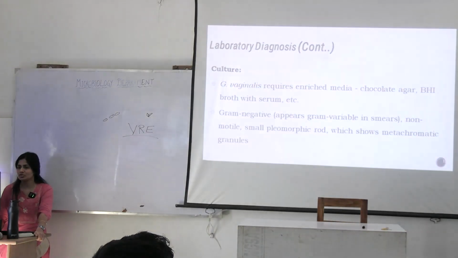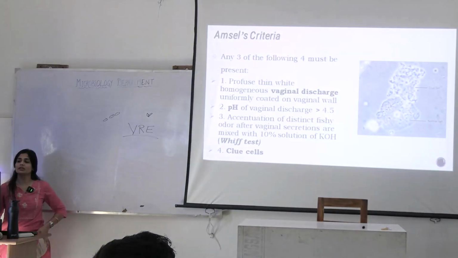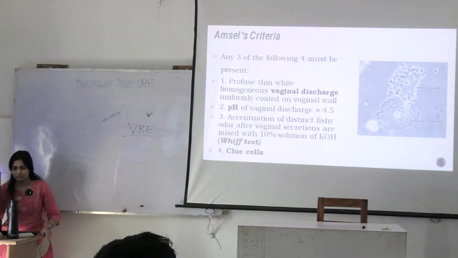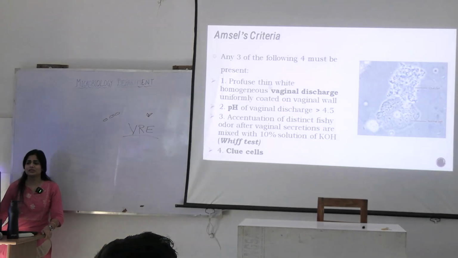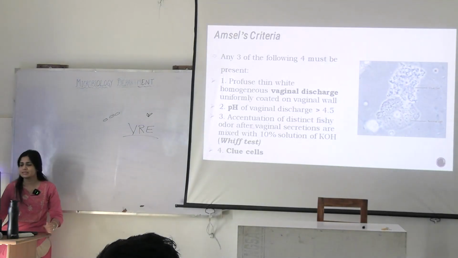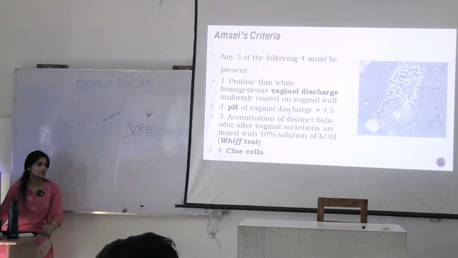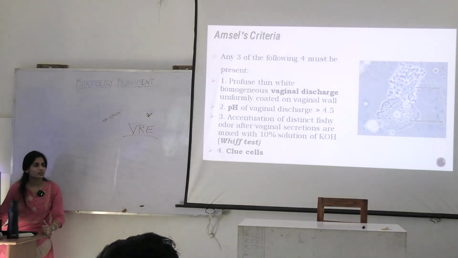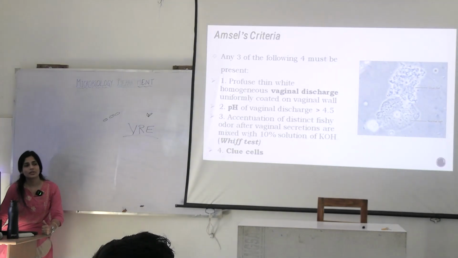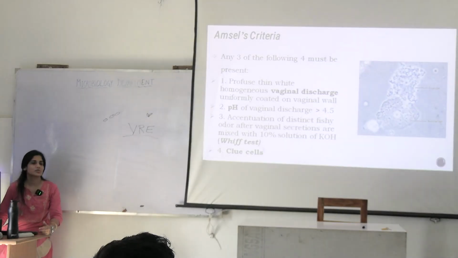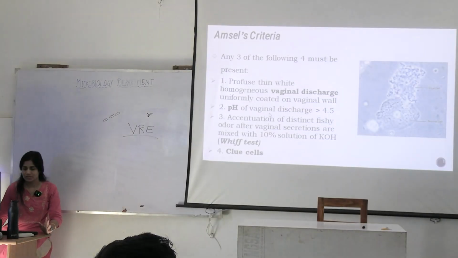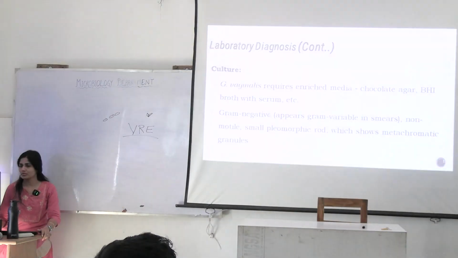Okay, that is about the scoring. What are the other factors? You saw that vaginal discharge is there, one thing. Second, pH of vaginal discharge more than 4.5. Then 10% KOH will give you fishy odor, and presence of clue cells. So if any three of the following are present, it means it is bacterial vaginosis.